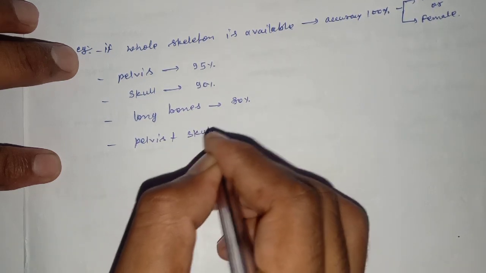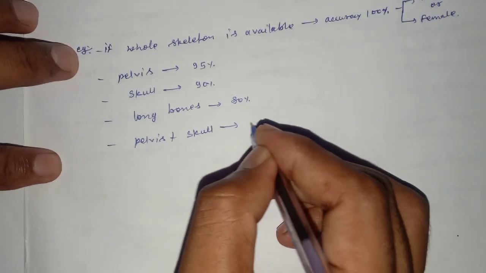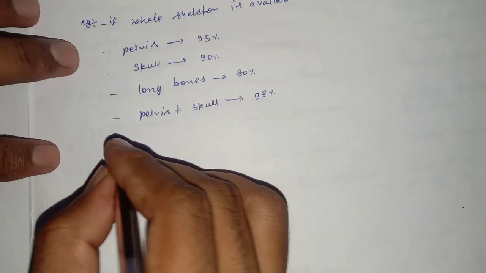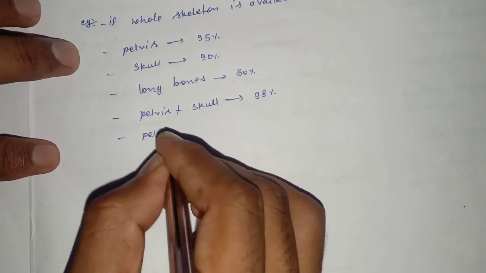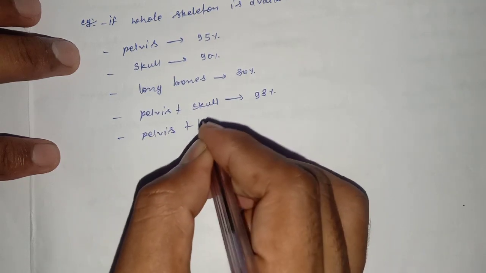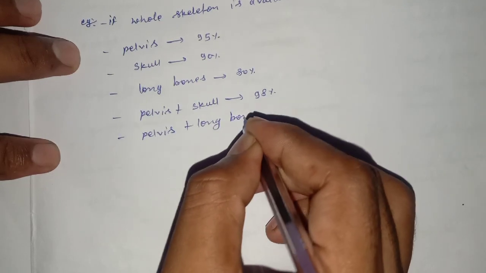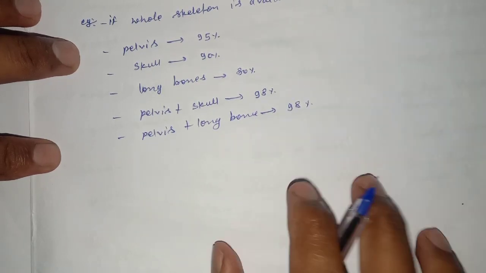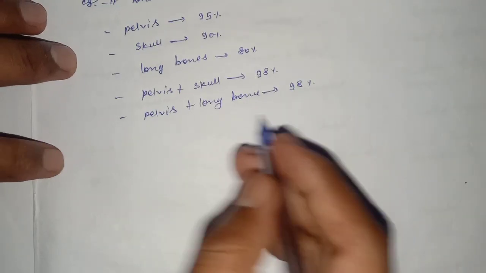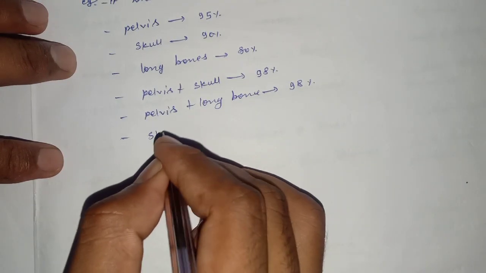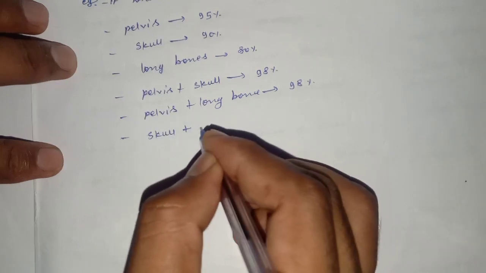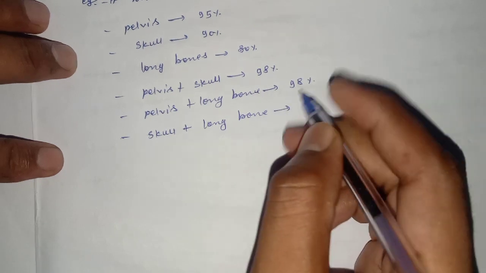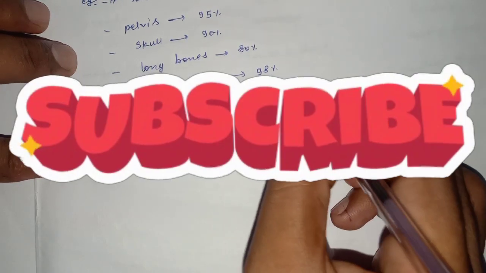If pelvis plus skull are present, then accuracy increases to 98%. If pelvis plus long bone are present, then accuracy is also 98%. If skull plus long bone are present, then the accuracy is 96%.